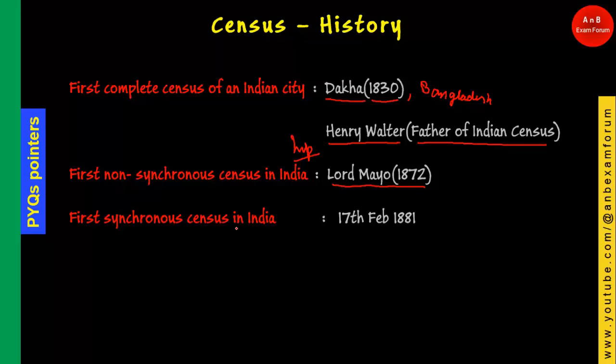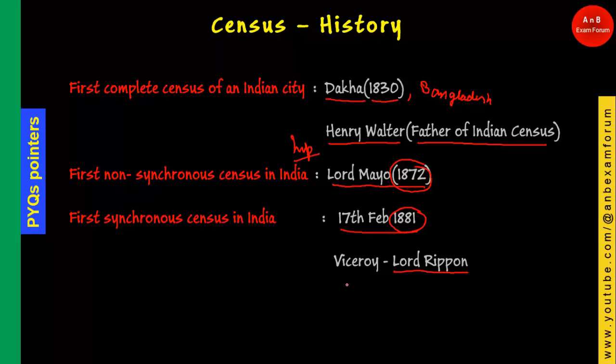But in case they ask for the first synchronous census, then your answer should be under the Viceroy Lord Ripon. The first synchronous census was conducted in 1881, and the first non-synchronous census was conducted in 1872. These are the two important periods for the census as far as India is concerned.